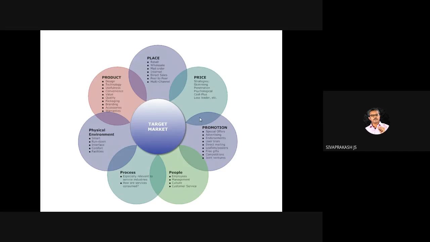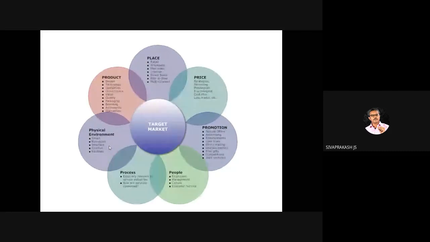Which of the following is part of the service marketing mix? That was the question. Then physical environment, process, and people. You need to know what is physical environment: a tangible outlook of the service rendering organization. For example, if you get into an Apollo hospital, you can see the nurses' dresses, the professional way of reception, the Ganesha temple in front of the hospital. So that's called a physical environment, process, people.